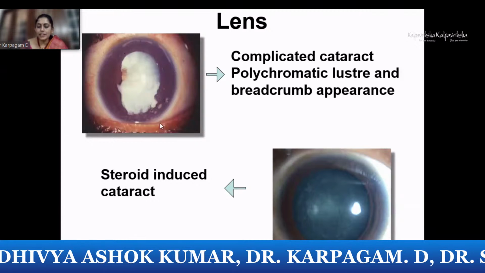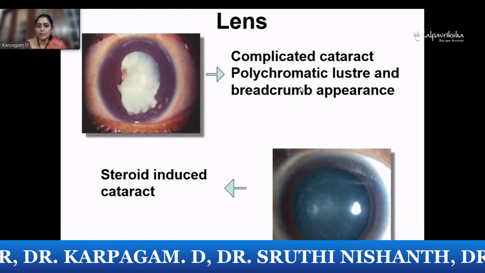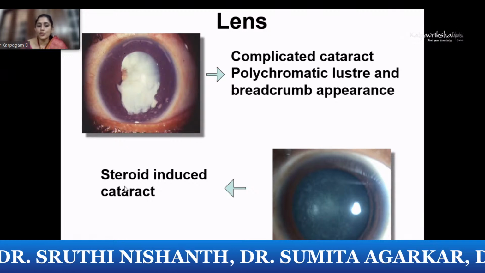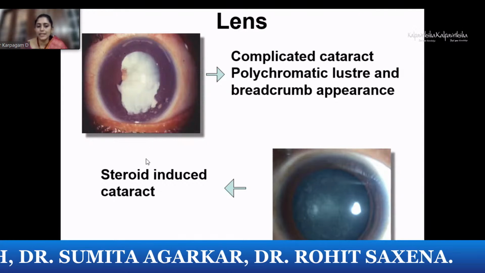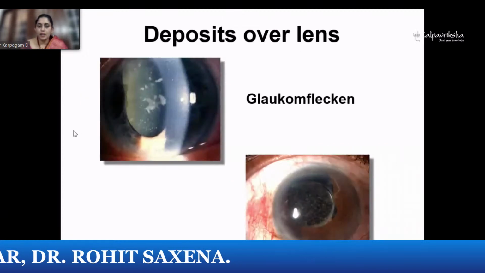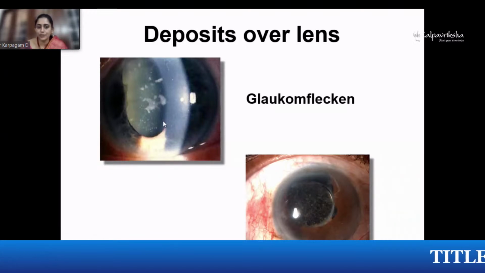Going on to the lens, look out for complicated cataract, which may have a typical polychromatic cluster and is described as a breadcrumb appearance. And we also look out for steroid, because certain patients may already be on certain steroids, and typically there is a posterior subcapsular cataract which could be steroid induced. Glaukomflecken kind of gives an indication that there would be some bouts of pressure which the patient has been having during his attacks of uveitis.